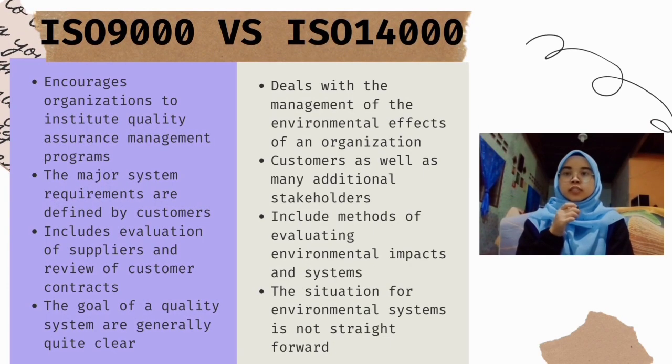Differences between ISO 9000 versus ISO 14000. ISO 9000 encourages organizations to institute quality assurance management programs. The major system requirements are defined by customers. It includes evaluation of suppliers and review of customer contracts. The goals of a quality system are generally quite clear. ISO 14000 deals with the management of the environmental effects of an organization, customers, as well as many additional stakeholders. It includes methods of evaluating environmental impacts and systems. The situation for an environmental system is not straightforward.